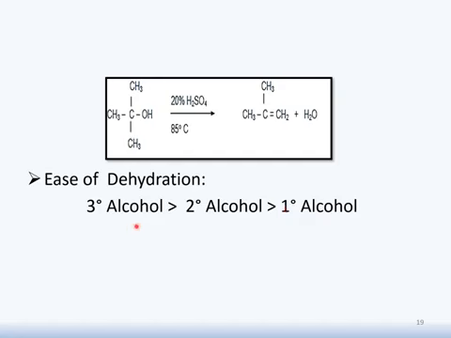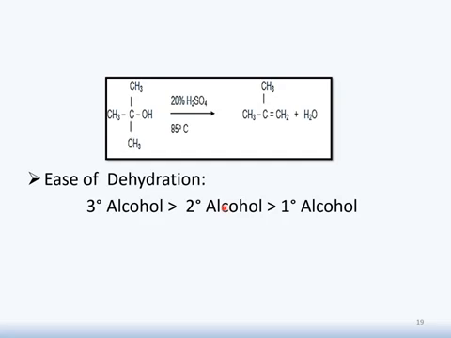This tertiary alcohol has the ability to undergo dehydration more easily in comparison to secondary and primary. It means the tertiary alcohol needs very mild conditions, but secondary alcohol undergoes dehydration more easily than primary, but a little bit more difficult than tertiary.